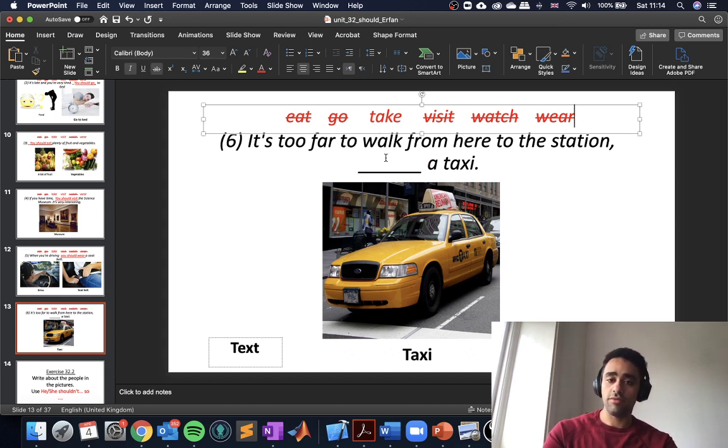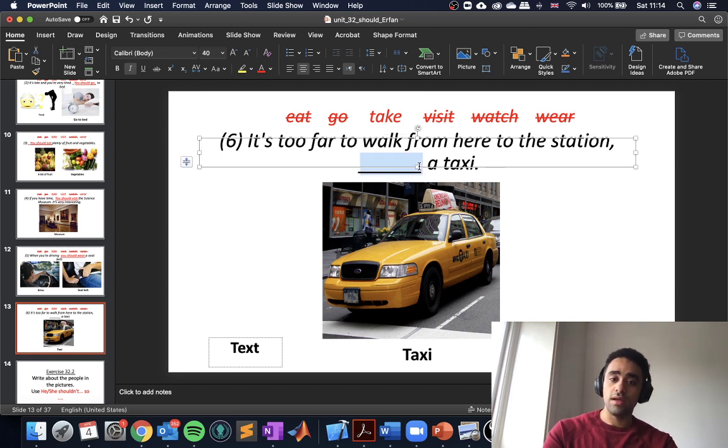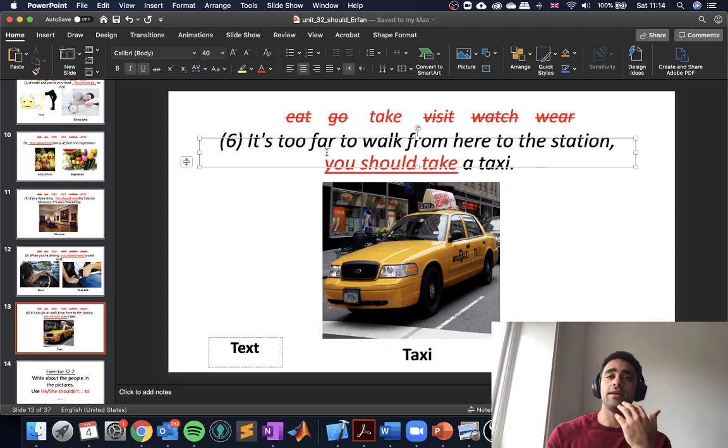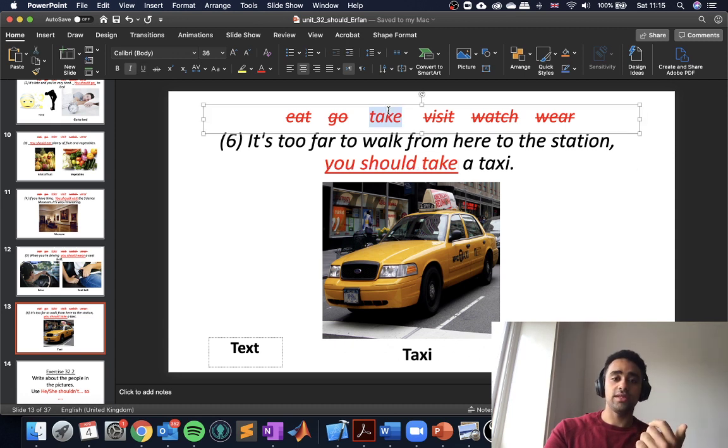So our last one, well, we know it's take, but let's look at the sentence. It's too far to walk from here to the station. Then we have you should take a taxi. So take, we can use it with transportation. You take a taxi, you take a bus, you take a train. So we use take for transportation. We can say ride the bus or take the bus. So we say usually take a taxi. And we say it in other languages as well. In Arabic, we say take a taxi, آخذ taxi, or we can say a lot of things like this.